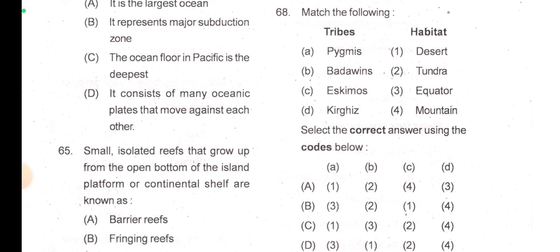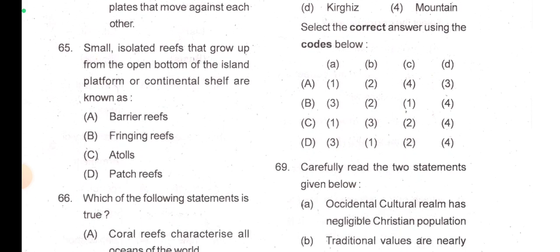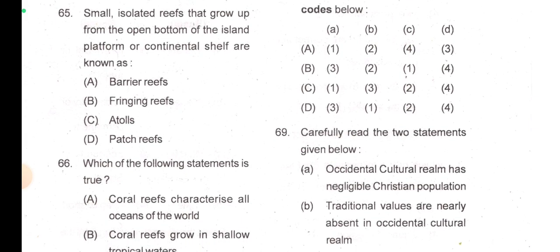Okay. Now 65. Small isolated reefs that grow up from the open bottom of the island platform or continental shelf are known as patch reefs. I made a short video on this. We usually read barrier reef, fringing reef, atoll reefs, but I read first time for the patch reef. So the main purpose of this kind of paper analysis is the revision.